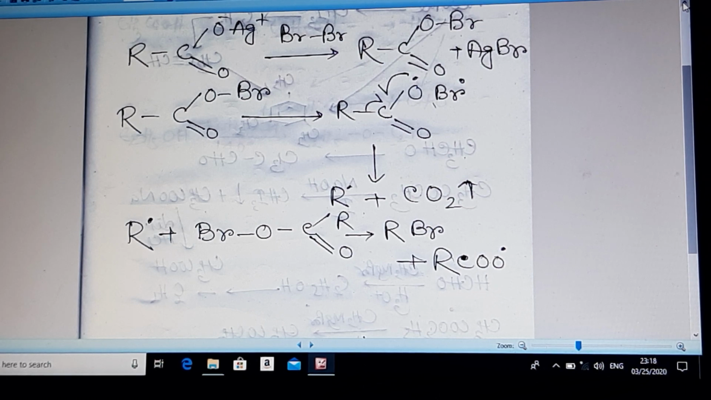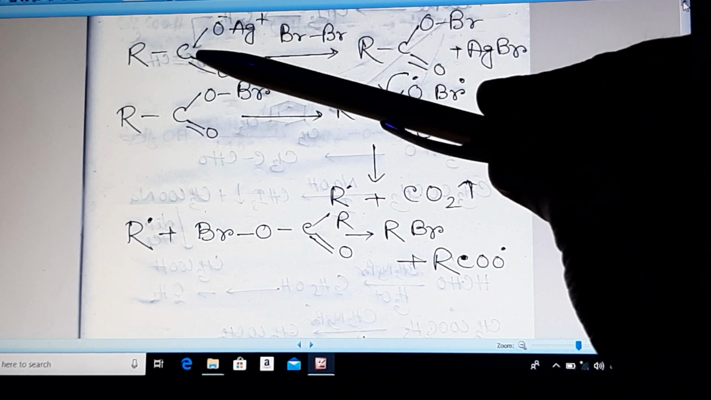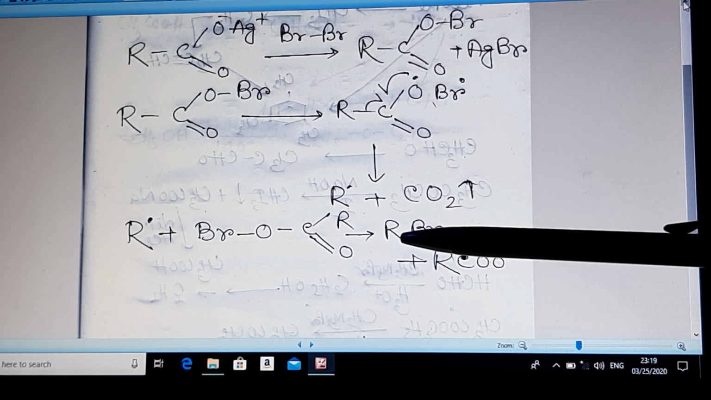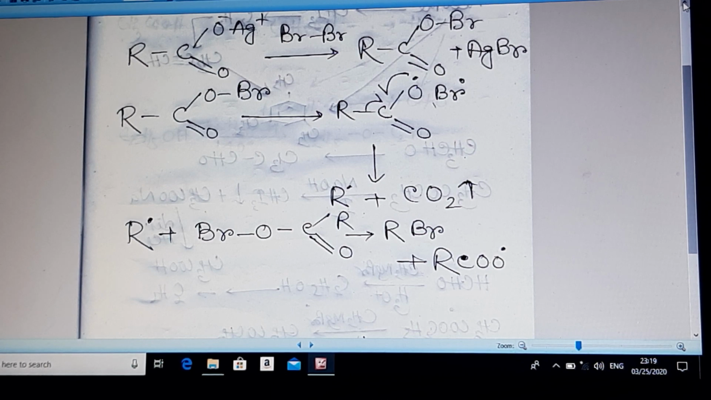In the case of the Hunsdiecker reaction, you can see that the number of carbons compared to that of the substrate is decreasing. The starting compound contains R and an extra carbon, and the product has only R. That means this reaction produces a compound having one carbon less, one carbon smaller than the substrate. Okay, that's all today.